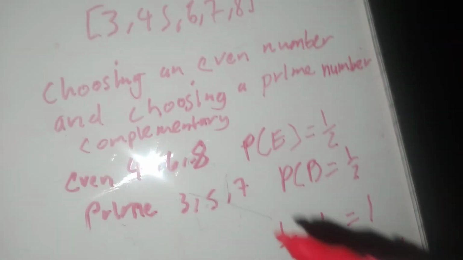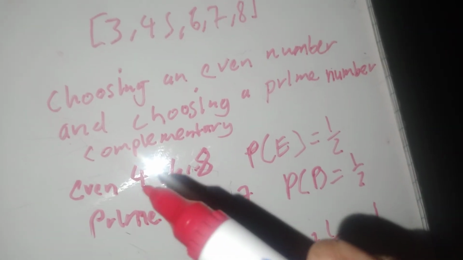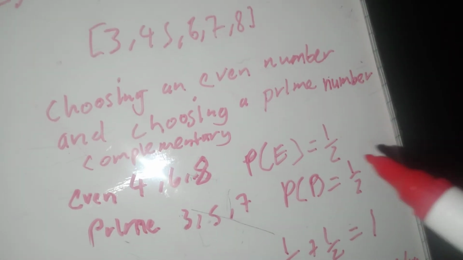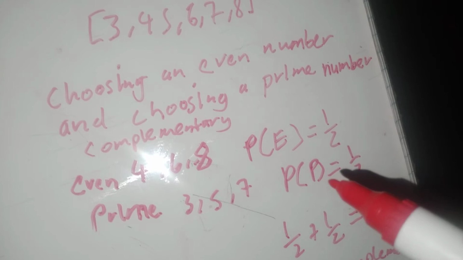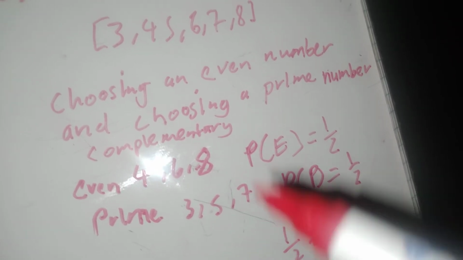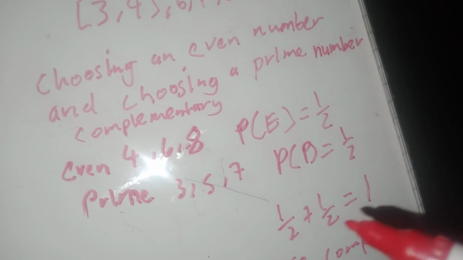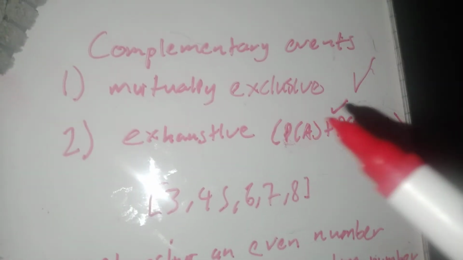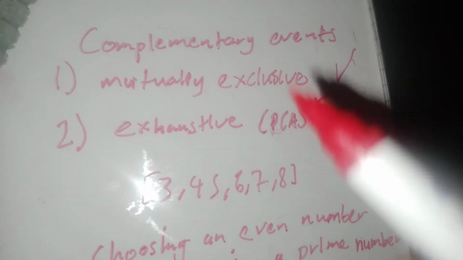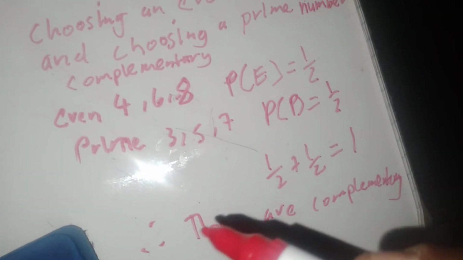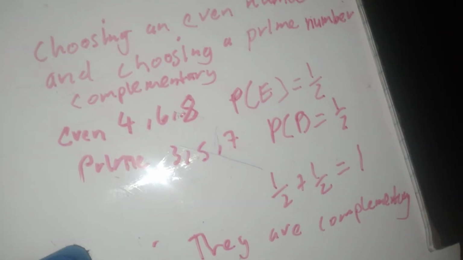So the probability of choosing an even number, we had 3 over 6, which was 1 over 2. The probability of choosing a prime number, we had 3 over 6, which was 1 over 2 also. And then when we add the probabilities, it was 1. So they were also exhaustive. They also fulfilled exhaustive. That's why they're complementary. So we can say, therefore, those two events are complementary.